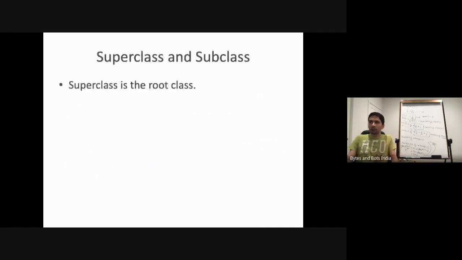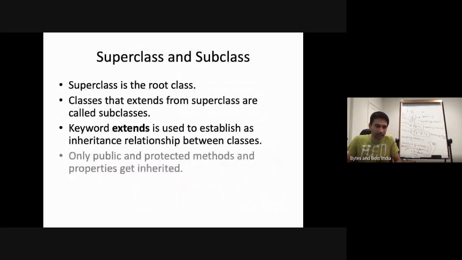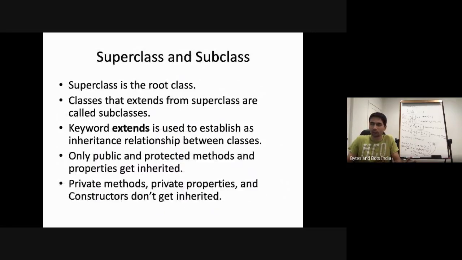So there's a concept of superclass and subclass. The superclass is a root class. So in the hierarchy, we looked at the class Object is a superclass of all classes in Java. It's a holy grail. Classes that extend from superclasses are called subclasses. Now, can a subclass be further extended? Yes, a subclass can have further subclasses.